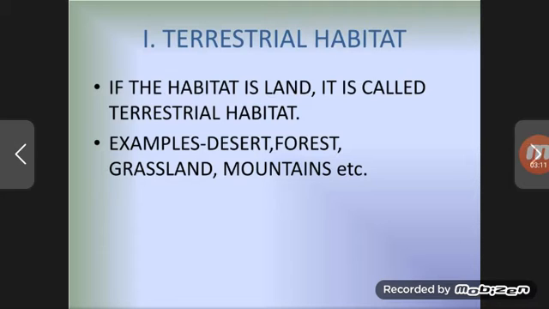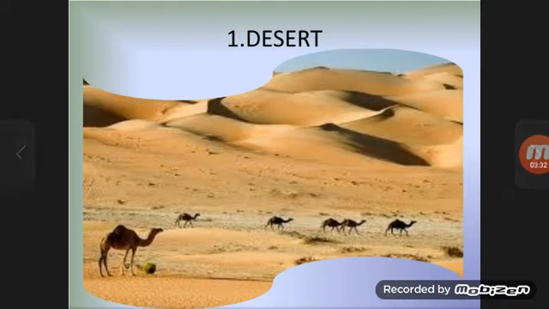Examples of this kind of habitat are desert, forest, grassland and mountains, since they all are situated on land. These are terrestrial habitats where plants live and depend for food, water, etc.